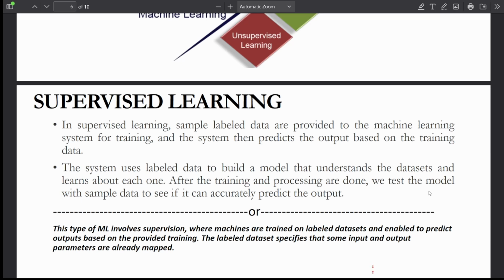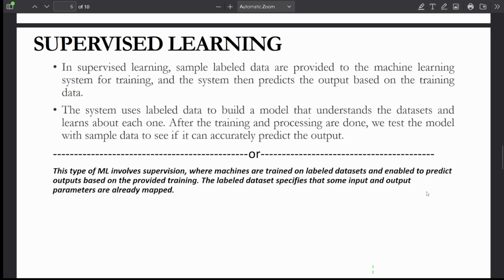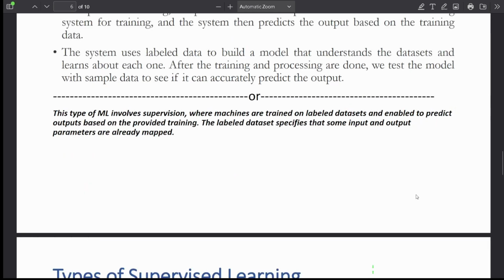After the training process is done, we test the model with sample data to see if it can accurately predict the output. This type of machine learning involves supervision, where machines are trained on a labeled dataset and enabled to predict outputs based on the provided training. The labeled dataset specifies that some input and output parameters are already mapped.